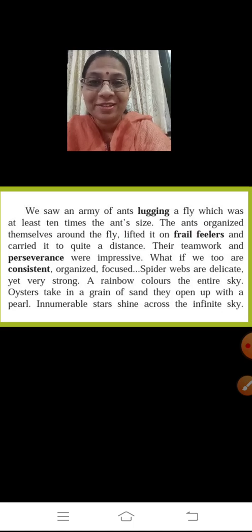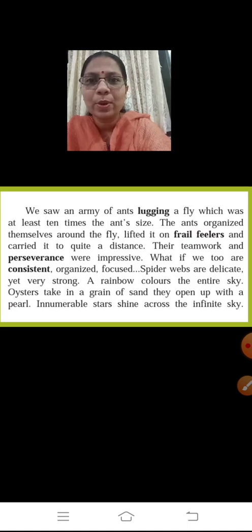So over here, the author is telling us about the magic of nature. Yes, all this is about the magic of nature. The army of ants lugging a fly. Ants are so tiny, and the fly is 10 times bigger than the ant. But still they come together on their frail feelers, on their delicate weak legs.